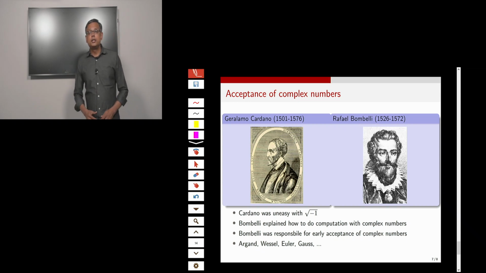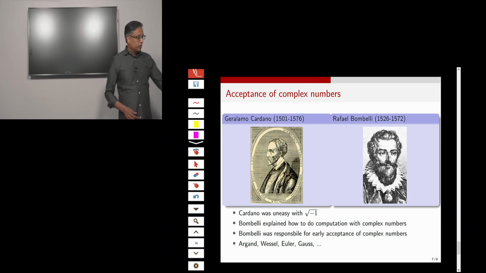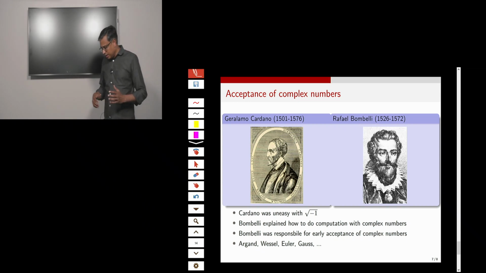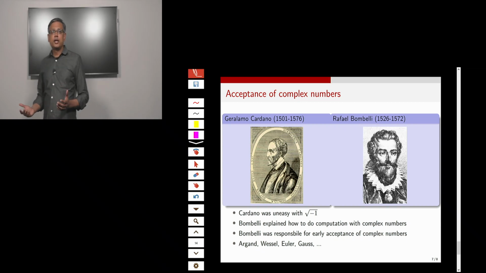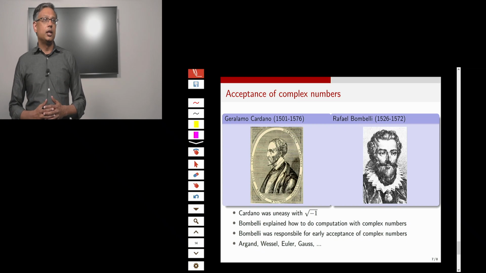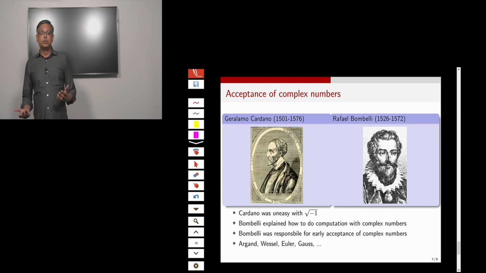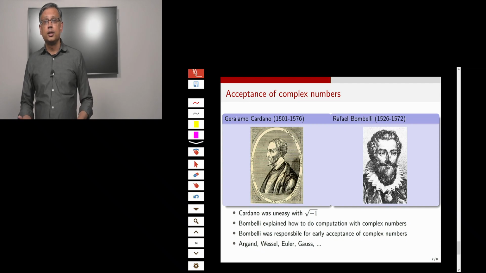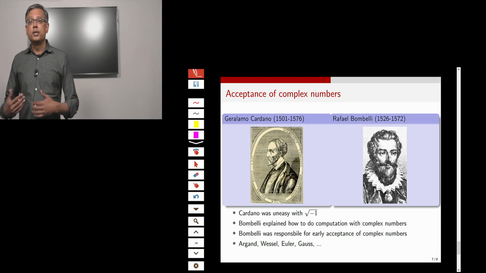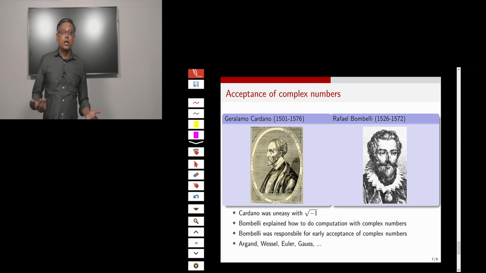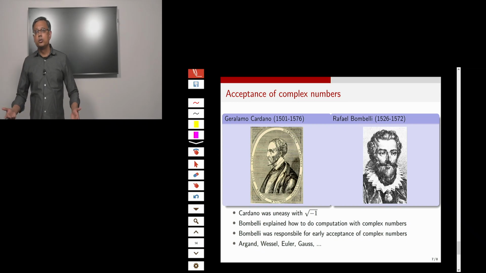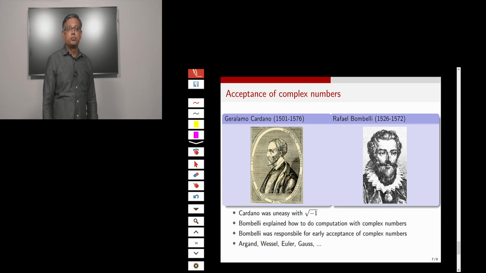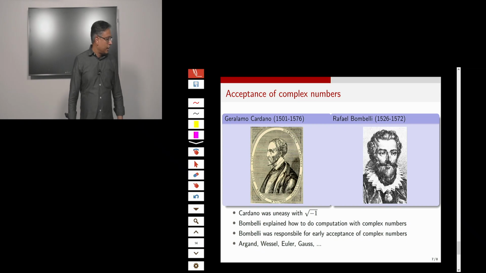Even though Cardano did this, it made him very uneasy. Cardano never really quite was comfortable with the square roots of negative numbers, but it was really Raphael Bombelli who realized that these things are valuable, and even solutions whose roots are not real are interesting. He persisted with the idea of square roots of negative numbers and described how to do arithmetic with them.